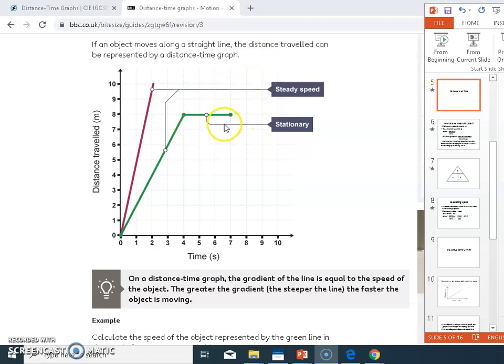If a line is horizontal to the x-axis like this, that means that object is not moving, that is, stationary. Okay, because throughout, if it is 8 meters, throughout it continues at 8 meters, that means it is not moving. So that shows that the car or object is not moving.